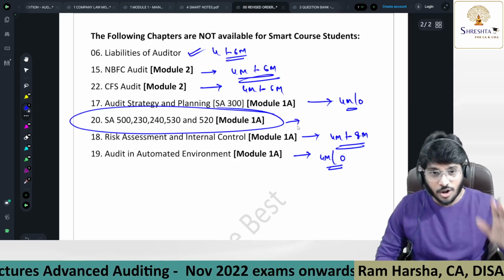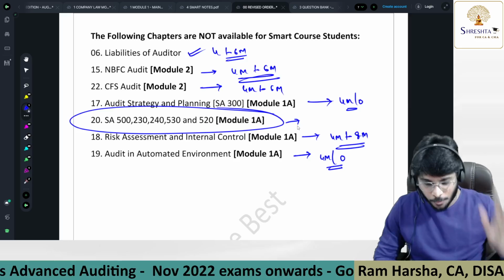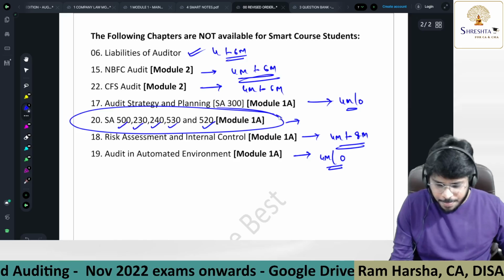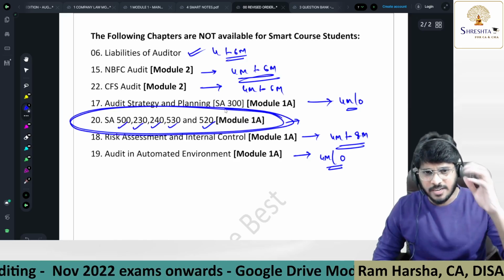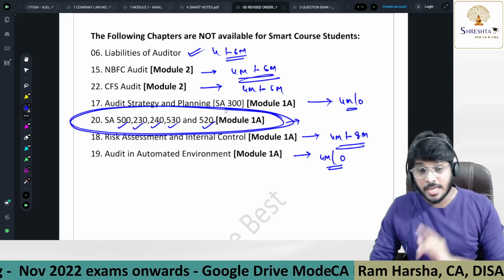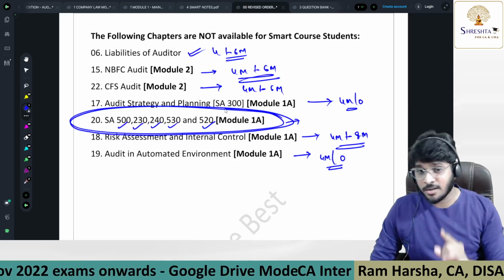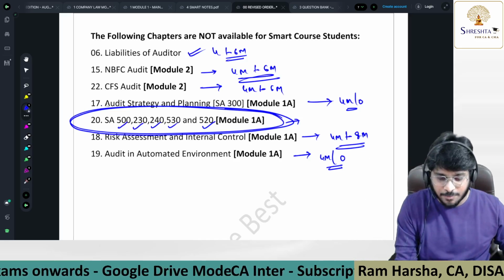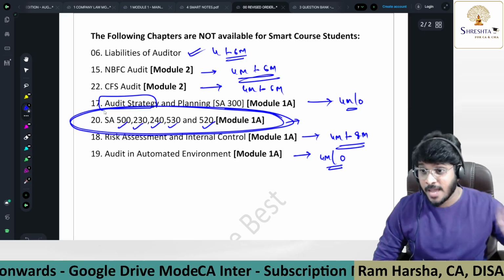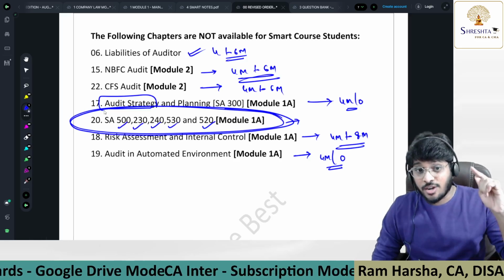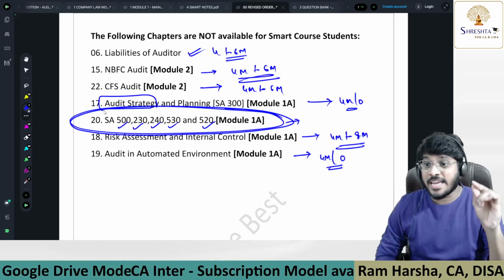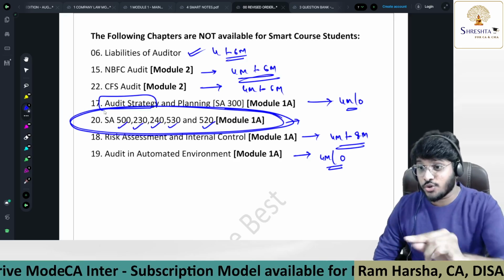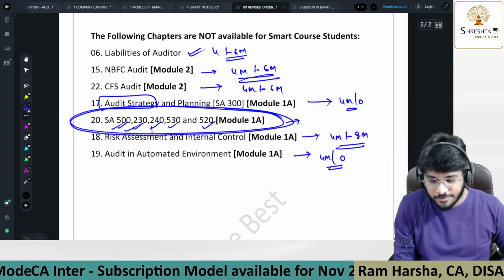Sir, what about the 20th chapter? This is actually not there in your ICAI study material. SA 500, 230, 240, 530, 520. This content is not even given in your ICAI main study material. In the CA Final ICAI Advanced Auditing study material, there is a chapter called Audit Strategy and Planning. At the end of the chapter, they clearly mention in a box to refer to the CA Inter material.